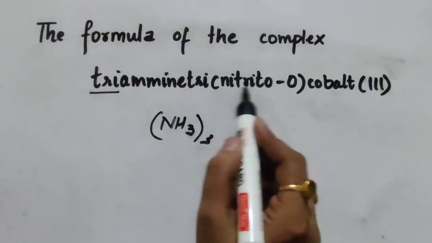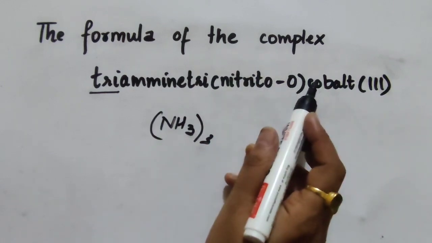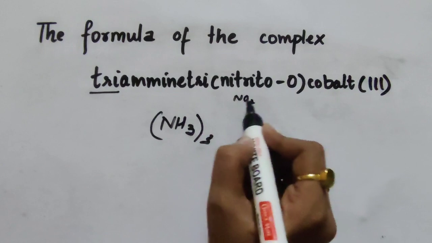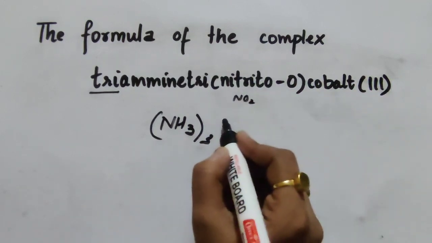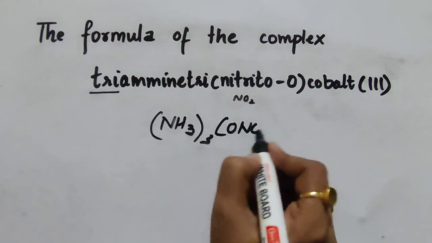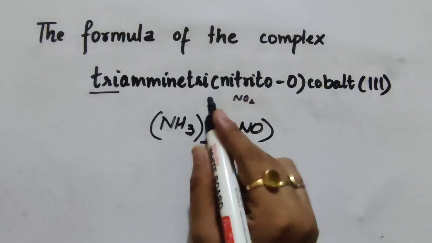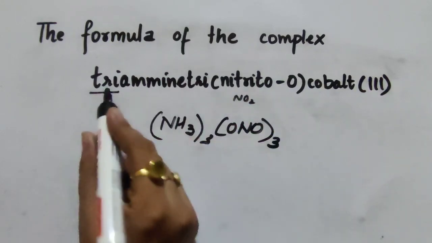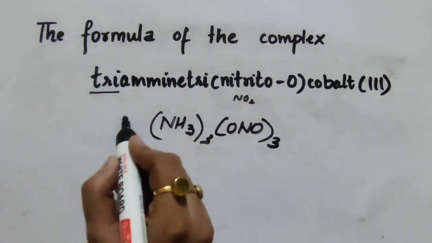Next is trinitrito-O. Nitrito-O is an ambidentate ligand, that is NO2. When it is attached from the O side, it is written as nitrito-O, which means ONO. Now it is 3, that is tri. So triammine, trinitrito. Here it is cobalt.